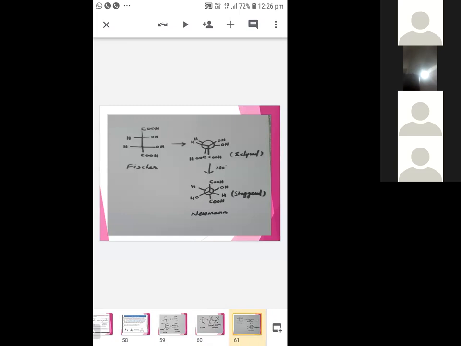In eclipsed form, you just take the same places. To represent staggered Newman, you just tilt the front carbon or bottom carbon in Fisher by 180. Then you represent it in the staggered Newman projection. Okay, is it clear?